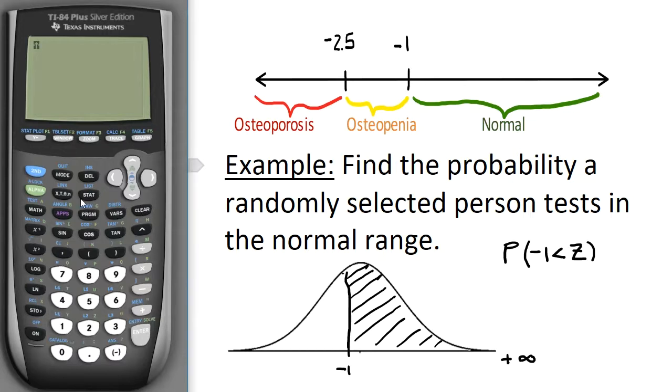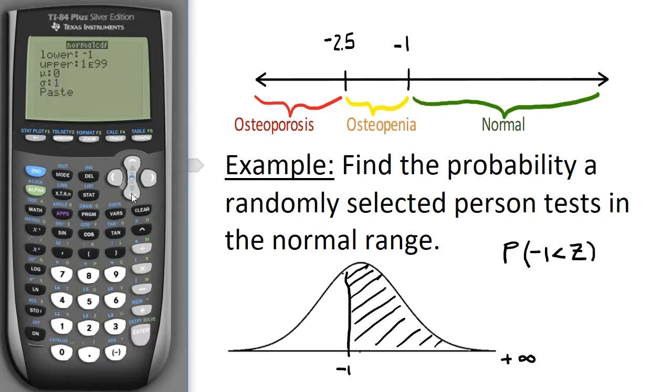So I want to do second distribution, go down to normal CDF, and now my lowest score is -1. I have to hit this key for negative, can't hit the minus key. Now I've got to put in effectively positive infinity, so this is 1 second EE 99, actually just a very large number that we use instead of infinity.